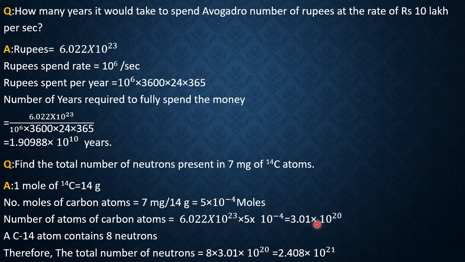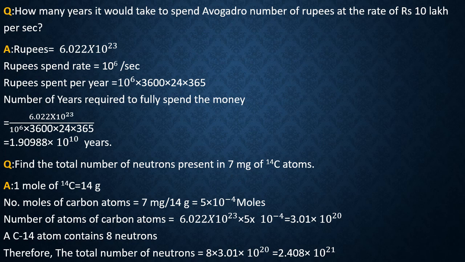Now, in one carbon particle, how many neutrons are there? This is carbon 14, an isotopic form of carbon. In this carbon 14, there are 6 protons, 6 electrons and 8 neutrons. So one carbon 14 contains 8 neutrons. These many carbon 14 atoms contain how many neutrons? So this into 8. That gives you 2.408 into 10 to the power 21 neutrons in 7 milligram of carbon 14. This is the answer. Now we'll go for one more sample.